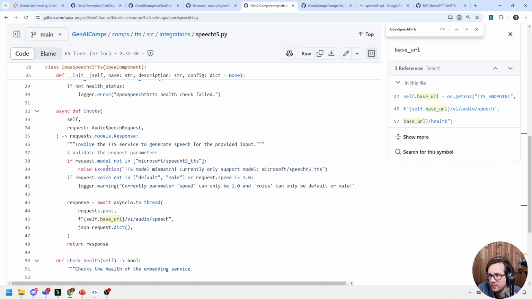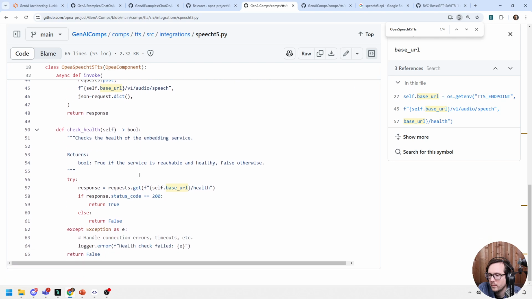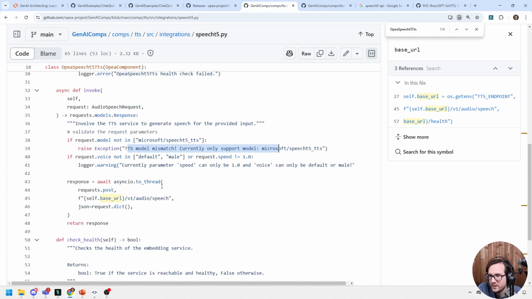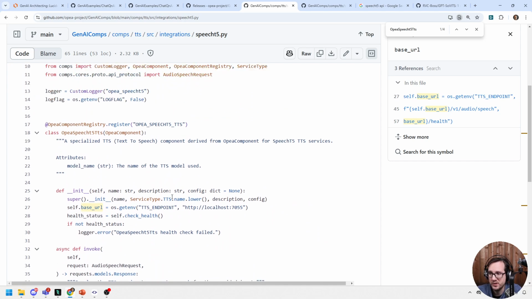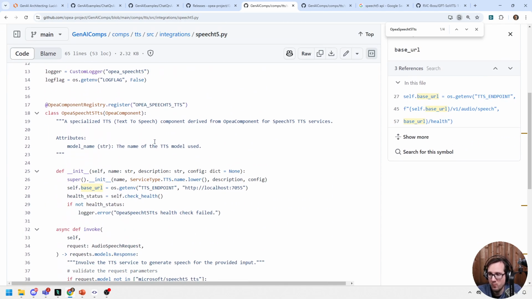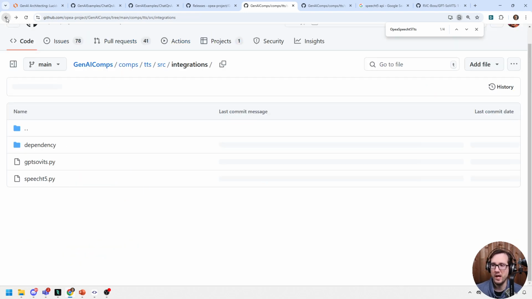And how's it communicating with the server? Request.get, await asyncio thread request post. Oh, it's just doing a request post. So that's really interesting that Windsurf said there was no endpoint, but there clearly is an endpoint. You can see it right here, right? It's V1 audio speech, and it's specifically going to this other one. So if we didn't want to utilize that code, we could skip it, but here it's going to localhost 7055, and it's hard coded for that value.